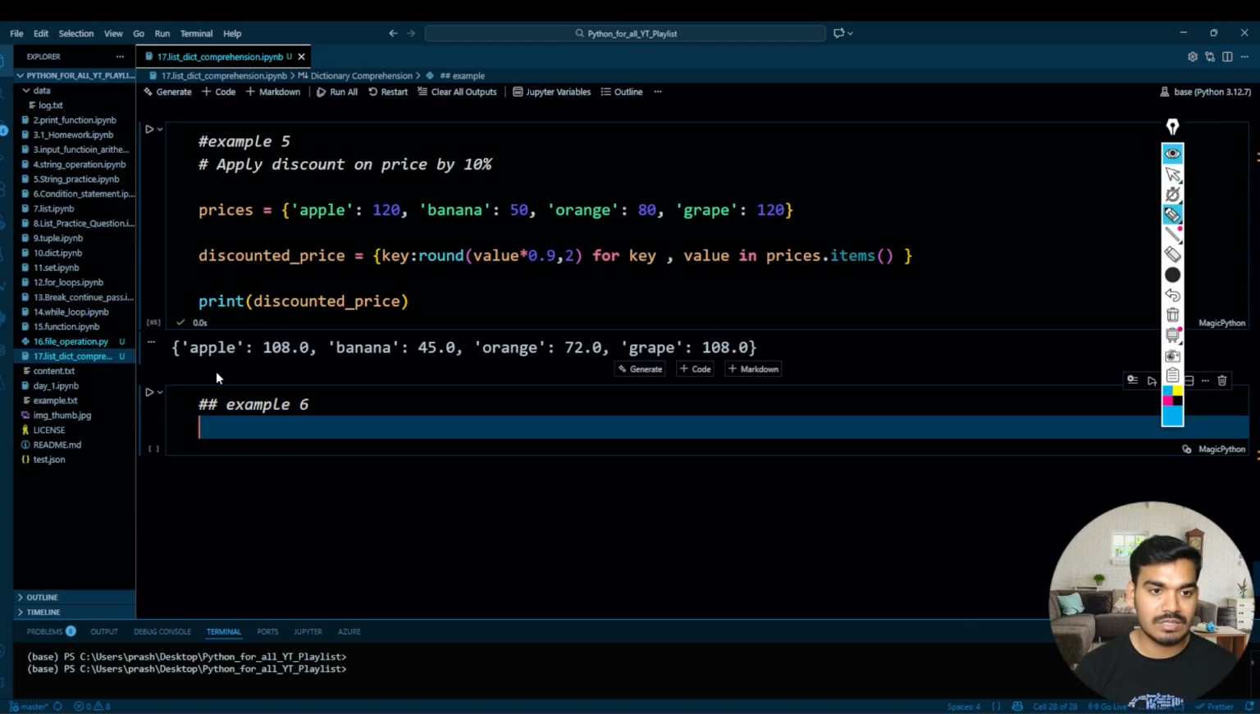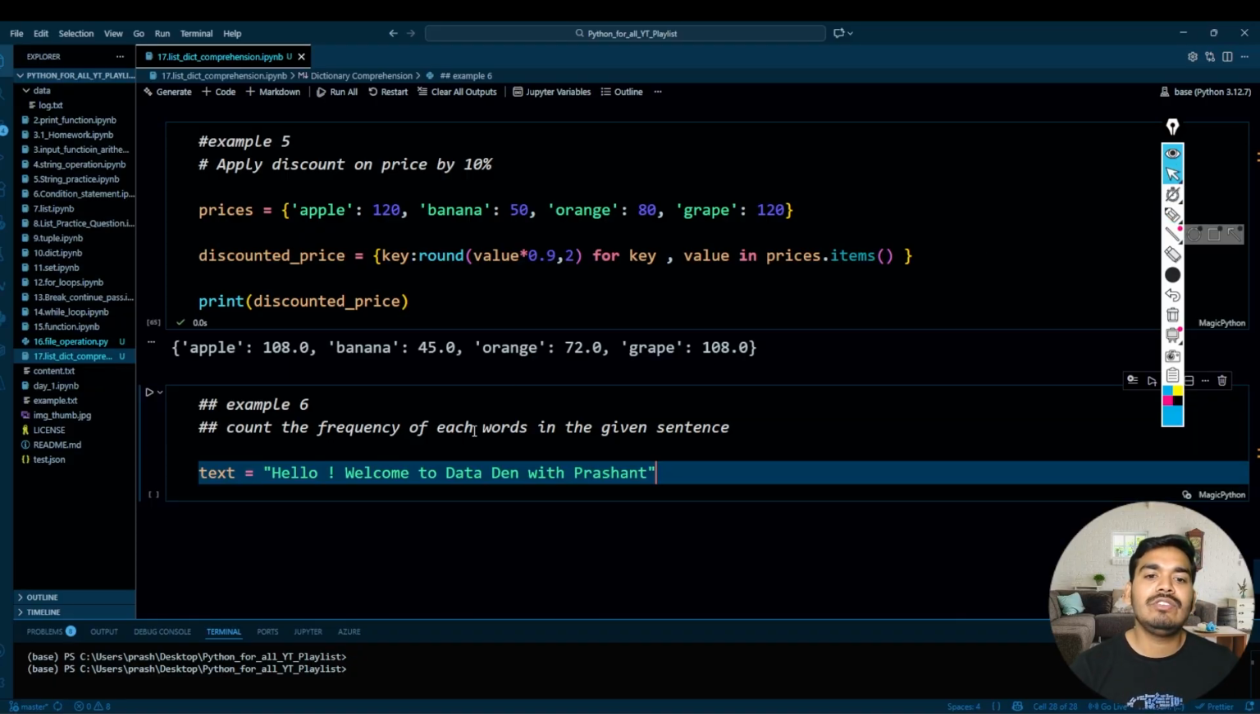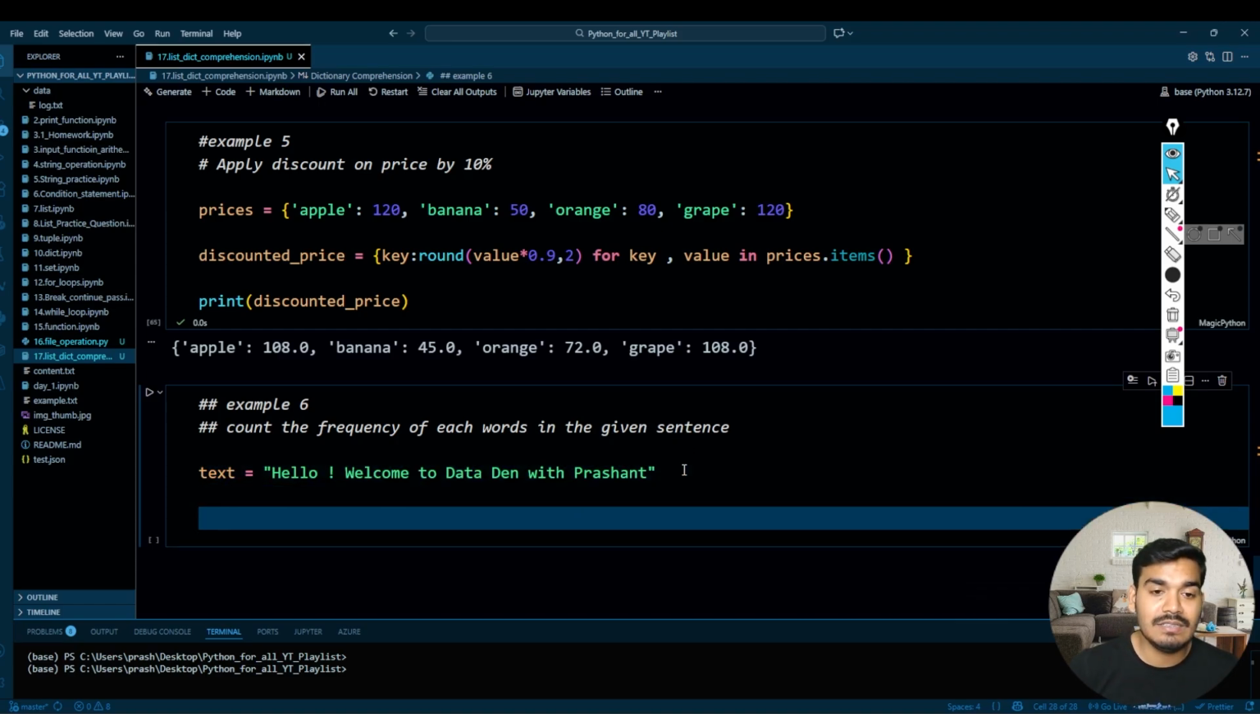Example number 6. And what does this example say? Example 6 says to count the frequency of each word in the given sentence. So we have this sentence and I want to count the frequency of each word. So how many times H is there, E is there, L is there, okay? Using the dictionary comprehension. So I'll write over here frequency